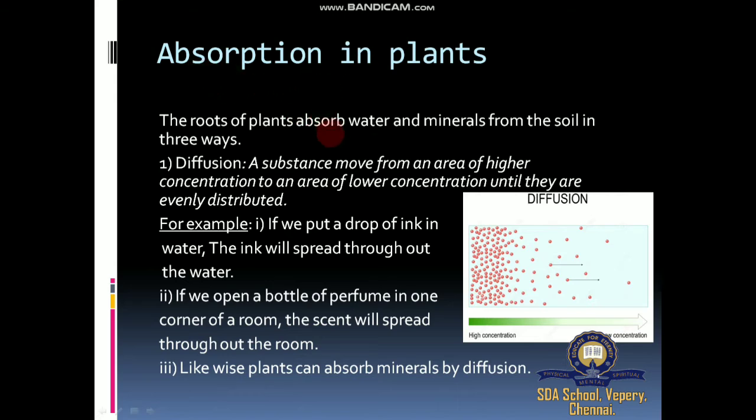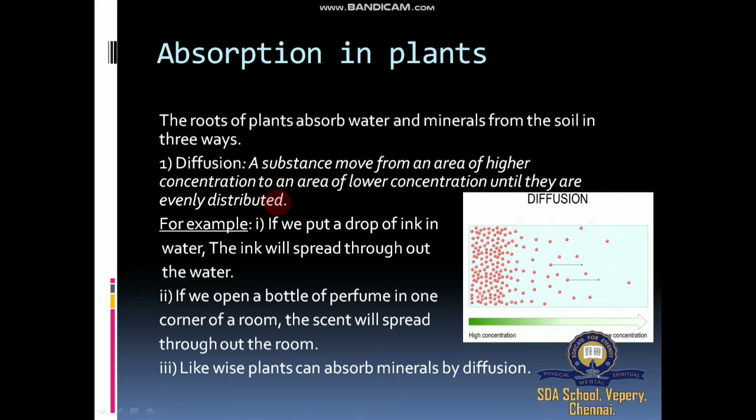What is rigidity? The plant stands erect because of the firmness or rigidity given by the roots. And one more major function is called absorption. This absorption is divided into two types, called passive absorption and active absorption. What is passive? A physical process, physically absorbing material without expenditure of energy. Active absorption, the plants absorb material through expenditure of energy. We will learn later. The first process of absorption is called diffusion.